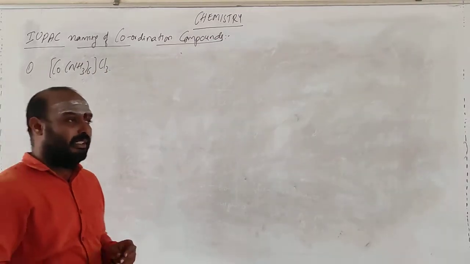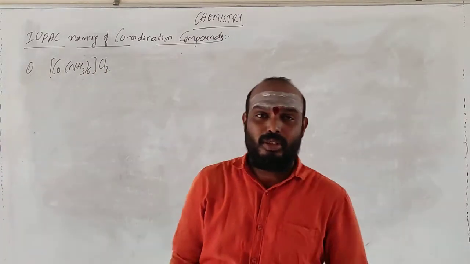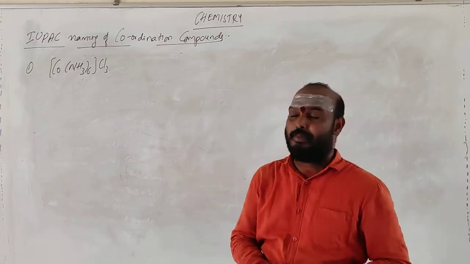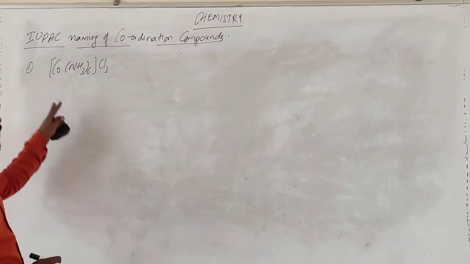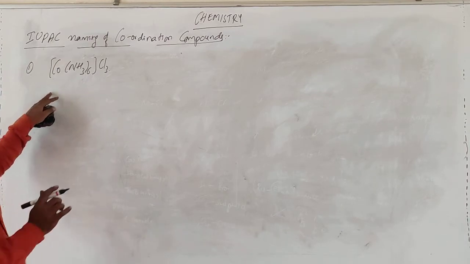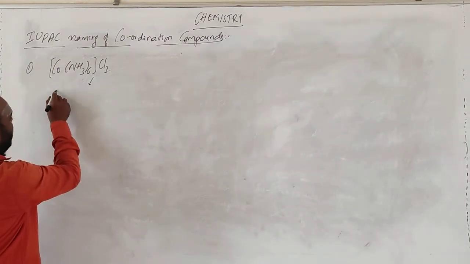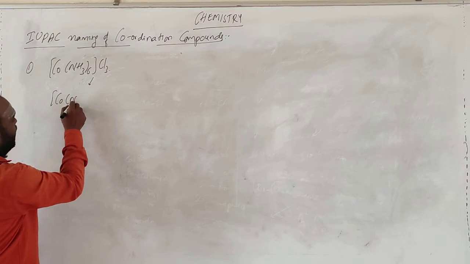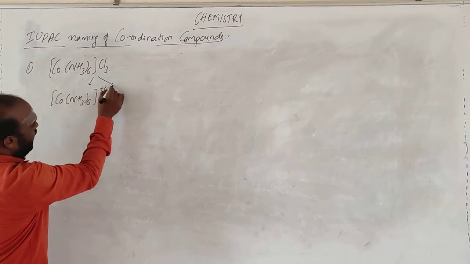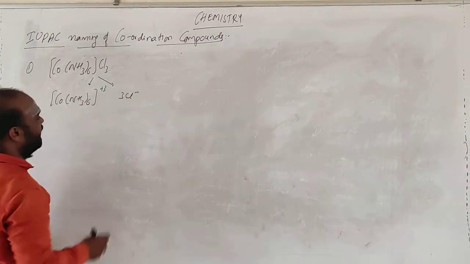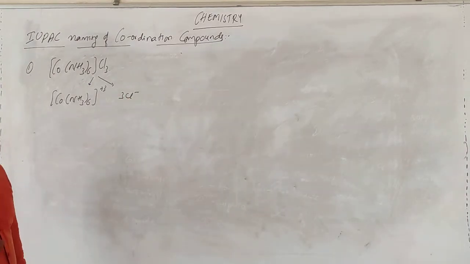Try to give the name for this one. As I said, first go for the cationic part. Which is the cation? The coordination sphere is the cation, not the anion. So first write this: [Co(NH3)6] is plus 3 and 3 Cl minus. This is the condition.